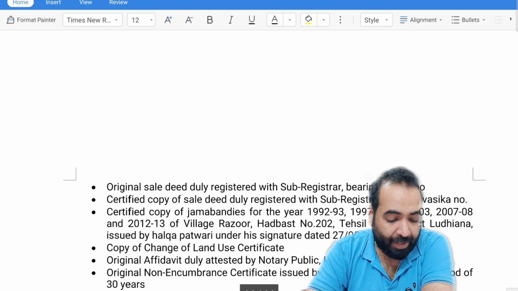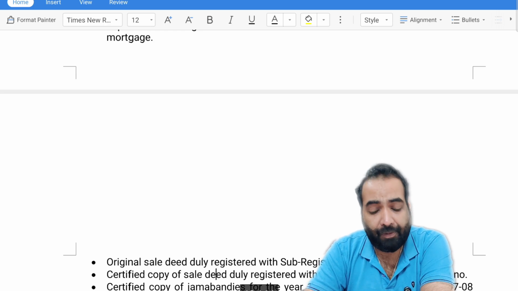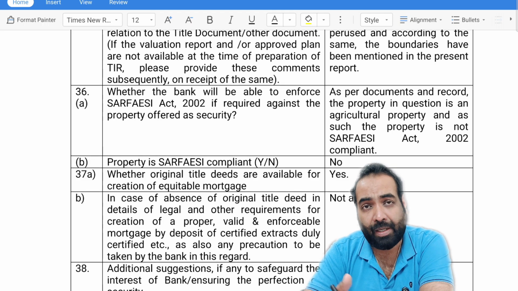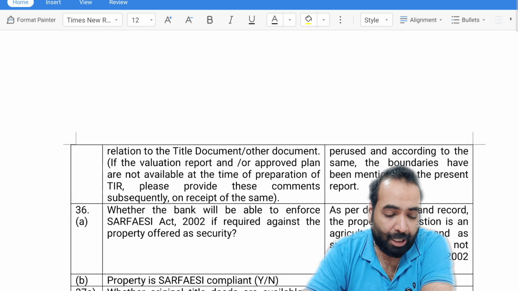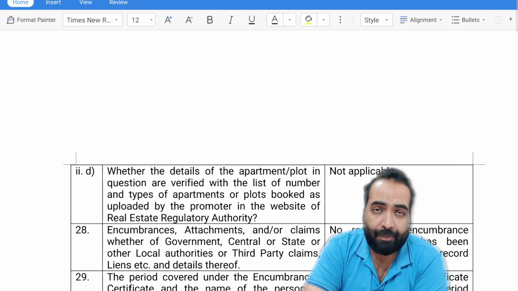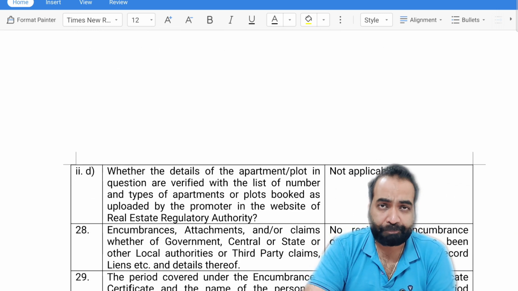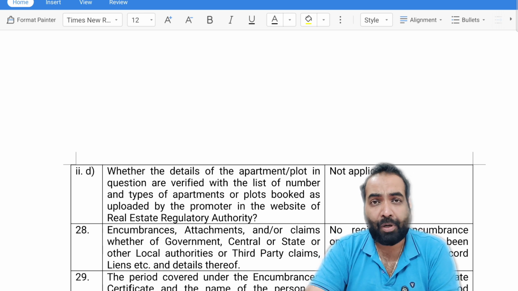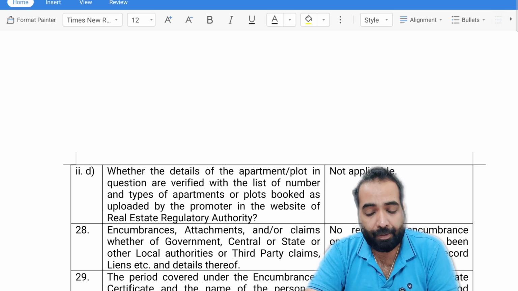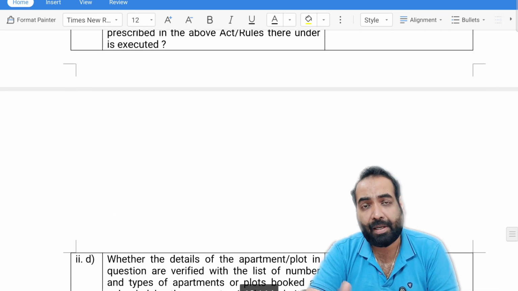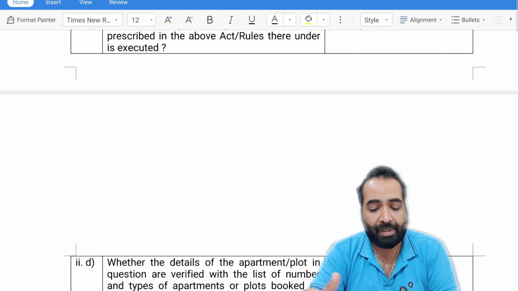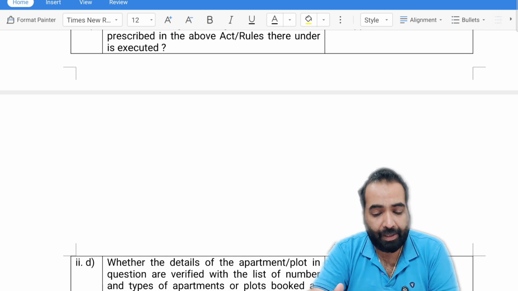So this was the property valuation legal report, the format of which I have shown to you here. Again, I have said that you can pause the video and read all the points carefully, what is contained in these points and what is being answered by the lawyer here. So the important points were the title chain, the documents that are required to create the valid mortgage, and the details of the property. These are the critical points that we need to see first in the legal report, which I have gone through with you in this report also.